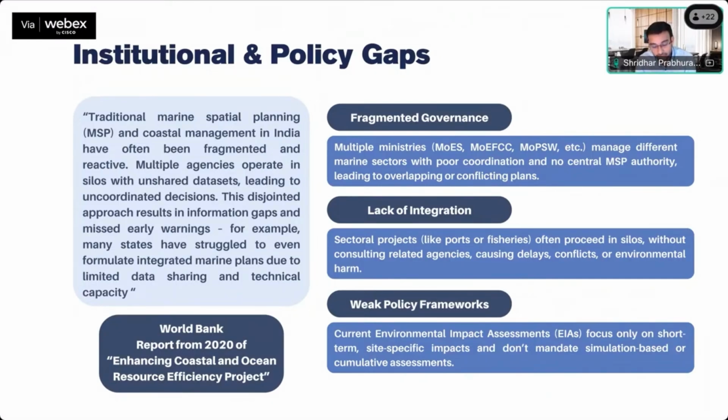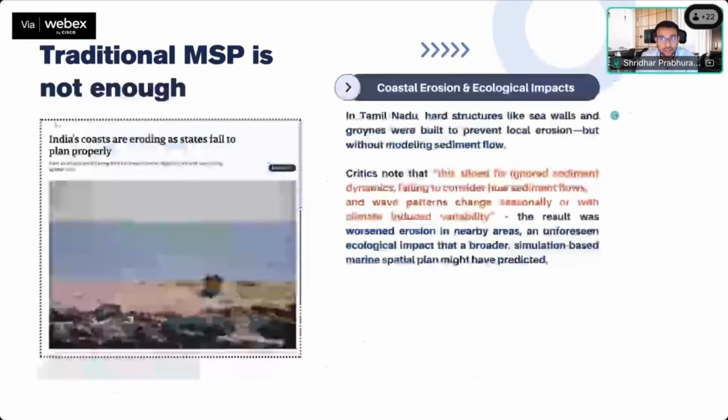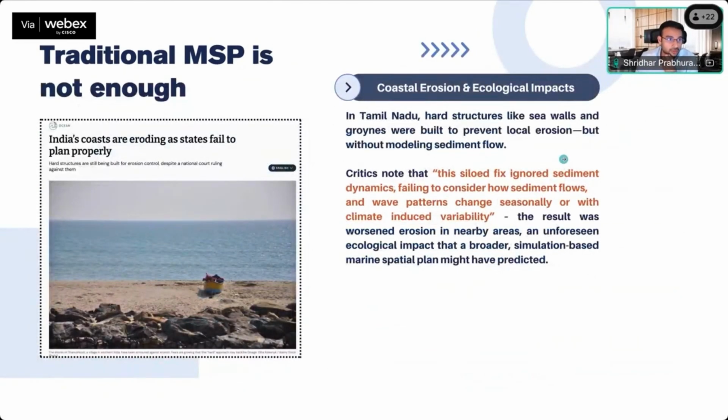And there's also a weak policy framework. None of the environmental impact assessment reports that we have today looks at the cumulative impact of any kind of project on the future. It essentially only considers the site-specific impact, and that too for a limited duration of time. So the root cause is very clear. There is no mandate, the data sharing is limited, and there's no unified decision support interface that allows for marine spatial planning. Now, to bolster this thought, there are two examples I would like to present, and why the comment made by the World Bank is extremely important.